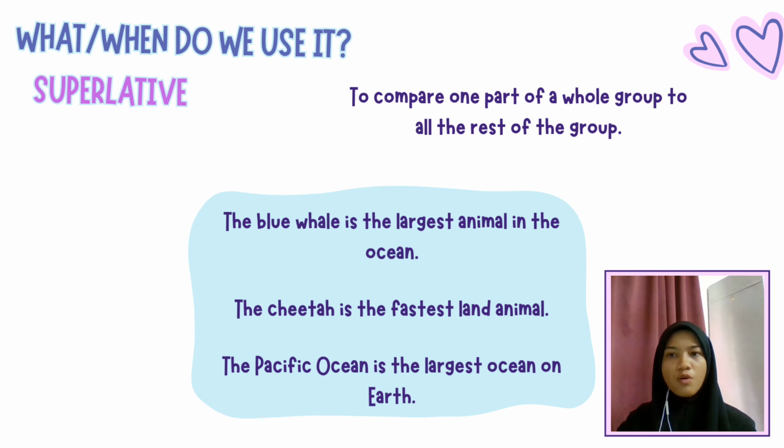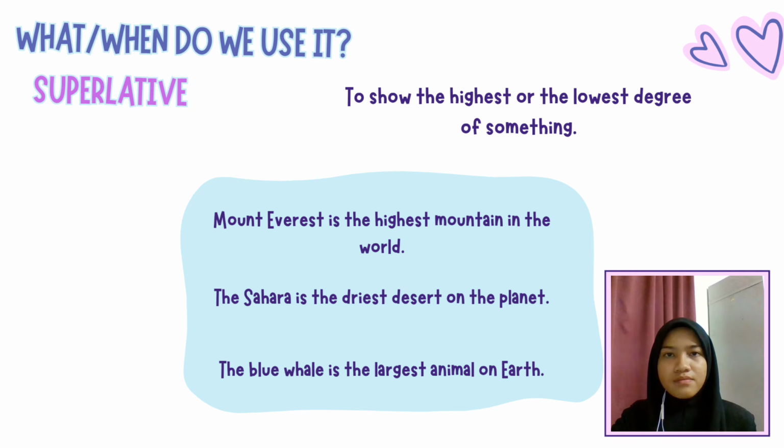You can use superlative to compare one part of a whole group to all the rest of the group. For example, the blue whale is the largest animal in the ocean. For this sentence, it is used to show that the blue whale has the highest degree in terms of the size within the category of the animals in the ocean. For second example, the cheetah is the fastest land animal. The cheetah here has a highest degree of speed compared to other land animals. And for the third example, the Pacific Ocean is the largest ocean on Earth. The Pacific Ocean here is the largest ocean compared to other oceans in the world.